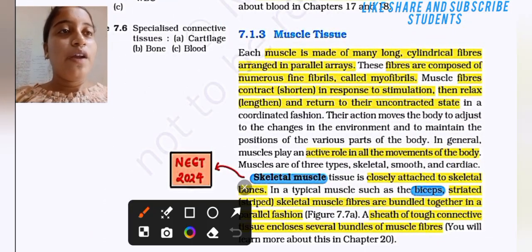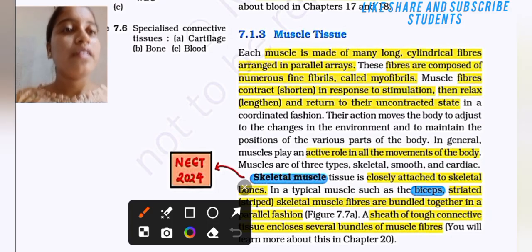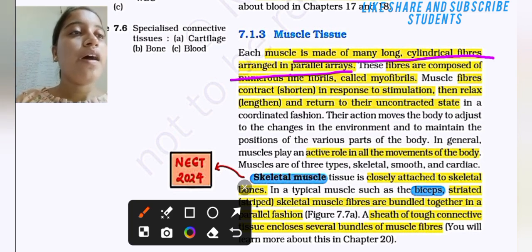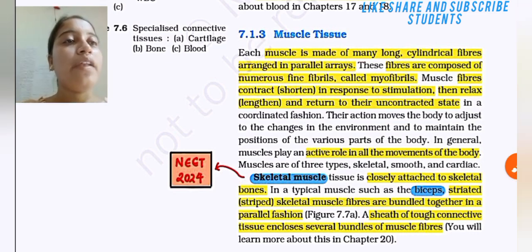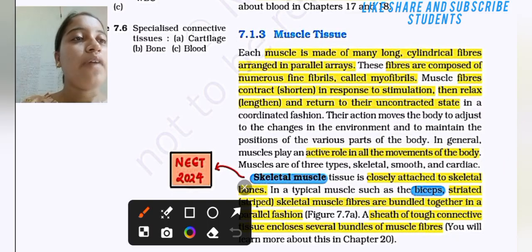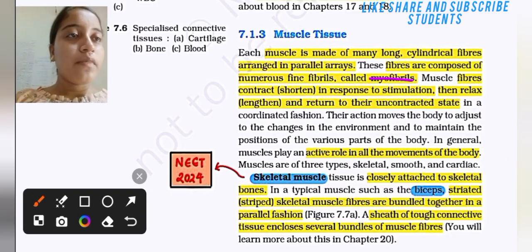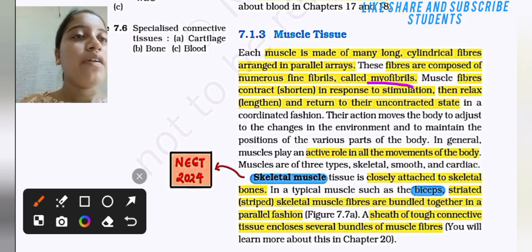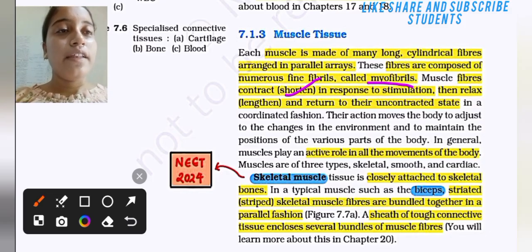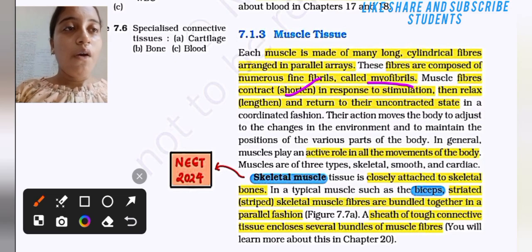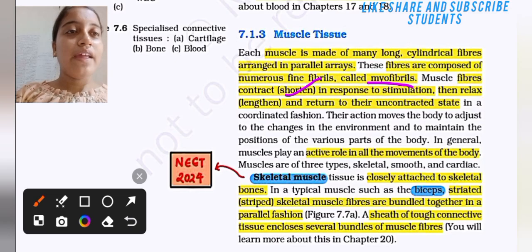Each muscle is made up of many long cylindrical fibers arranged in parallel arrays. Fibers are composed of numerous fine fibrils called myofibrils. Muscle fibers contract, shorten in response to stimulation, then relax, lengthen in return to their uncontrolled state in a coordinated fashion.